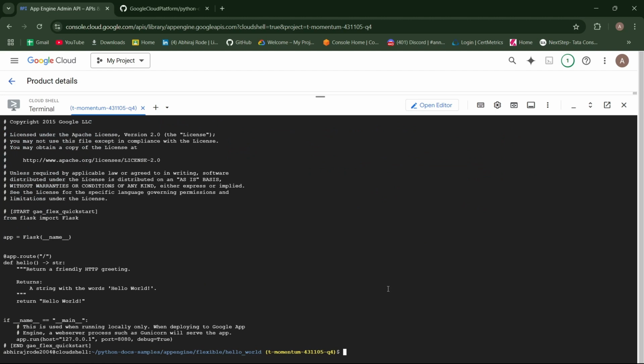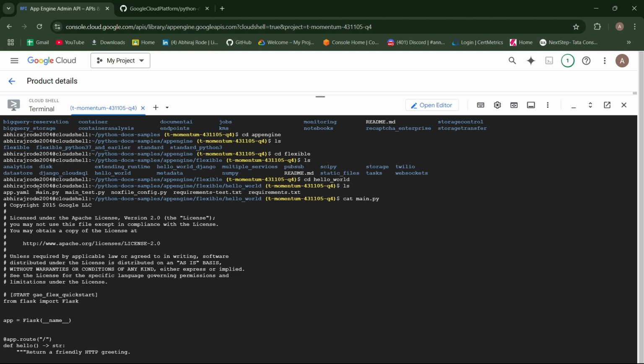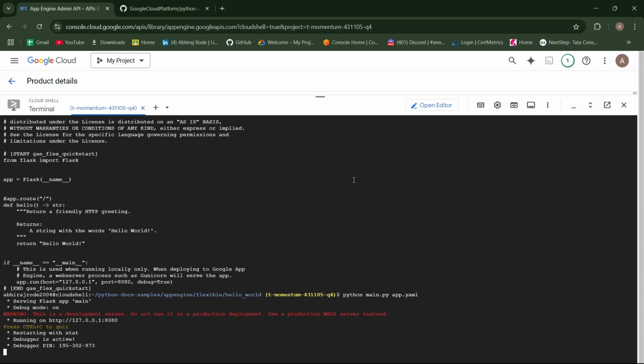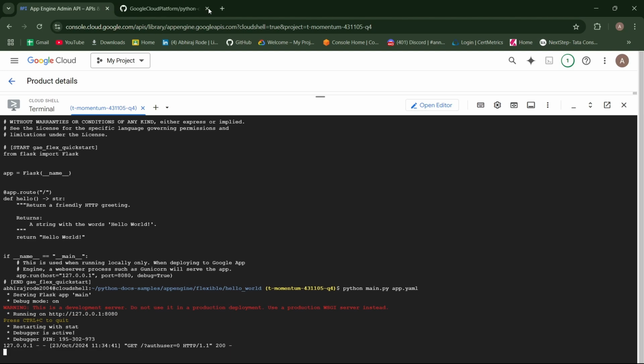So to test this application, you can simply put this command, python. What is your application name? It is main.py, space, your YAML file name, that is app.yaml. Okay, your application is running. You can see hello world, your application is successfully running.